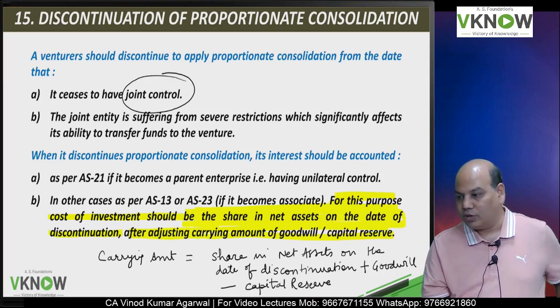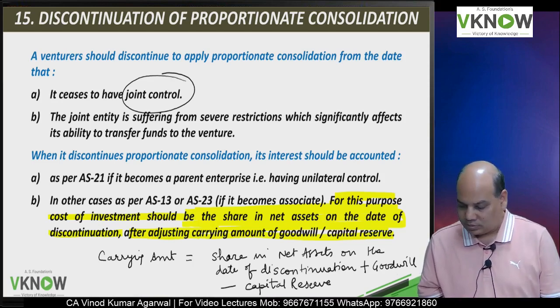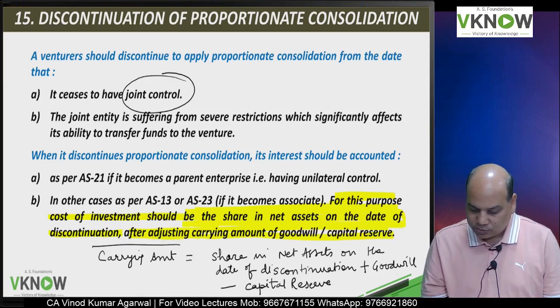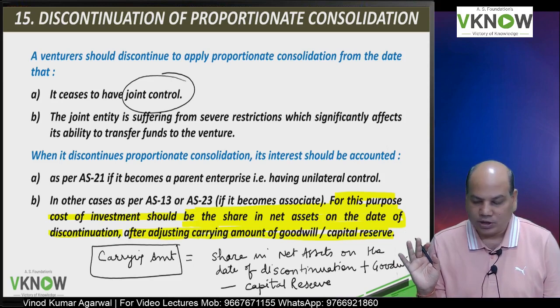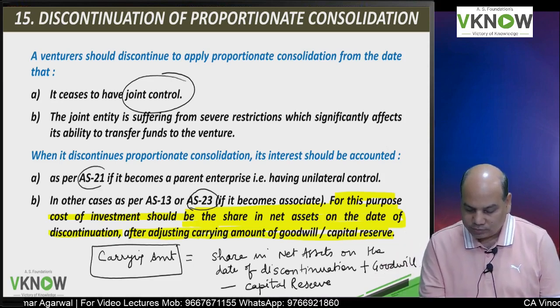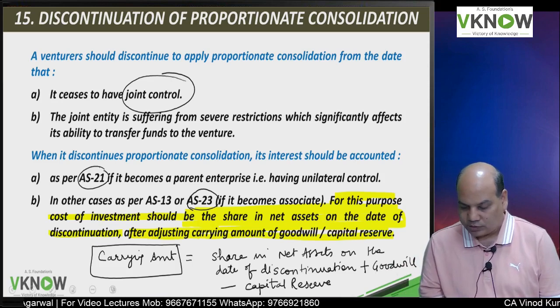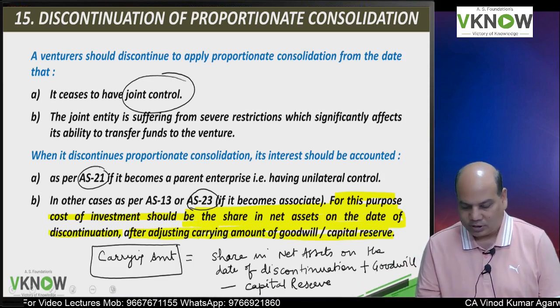If goodwill is there, add goodwill; if capital reserve is there, minus capital reserve. This will become the new carrying amount for the further application of AS23 or AS21, or AS13 in the consolidated financial statement.